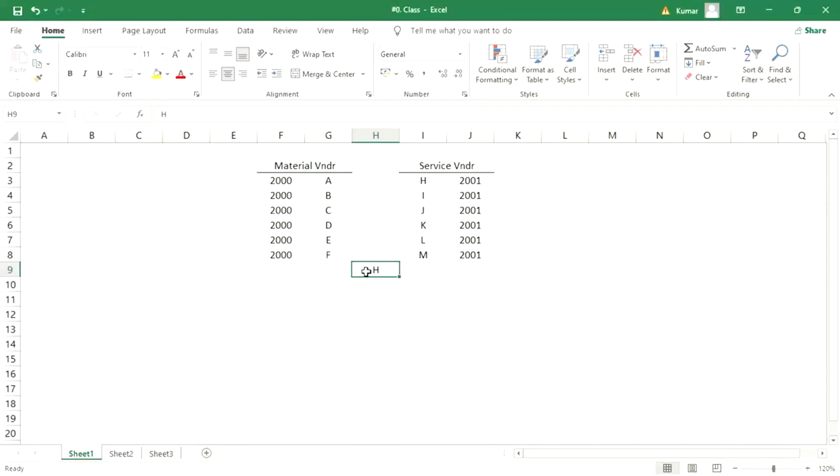What is the problem, guys? The problem is that while creation of vendor master, right? Which reconciliation account do we need to assign? This one or this one? Can anybody tell me, guys, which reconciliation account we are supposed to assign? This one or this one? Anyone tell me? Or both?